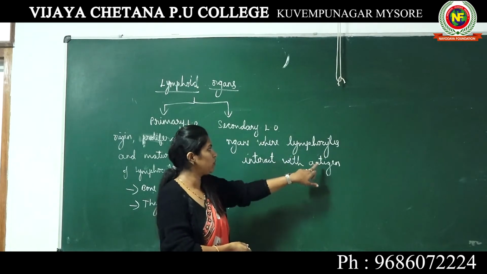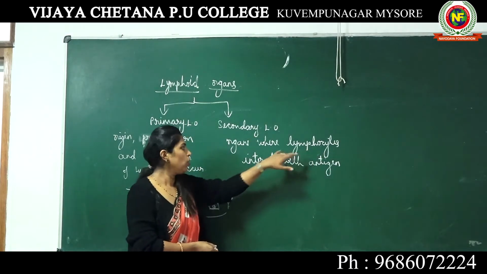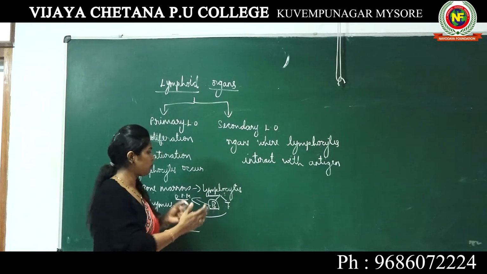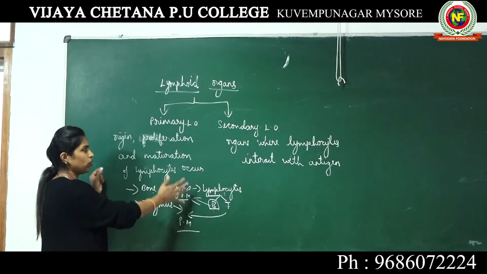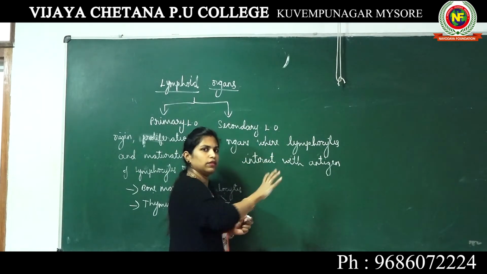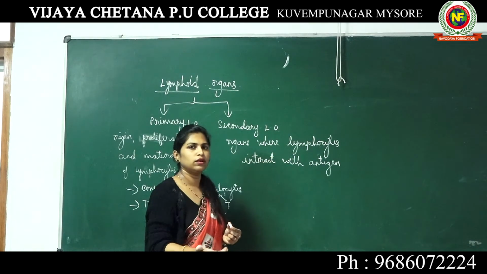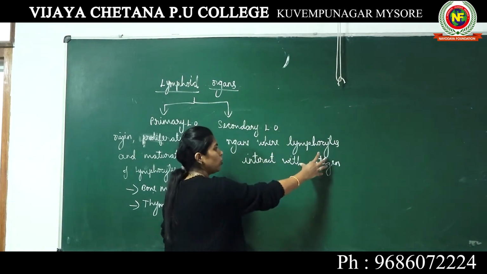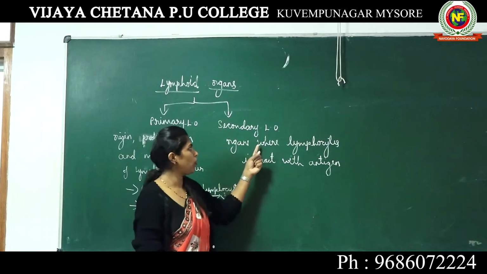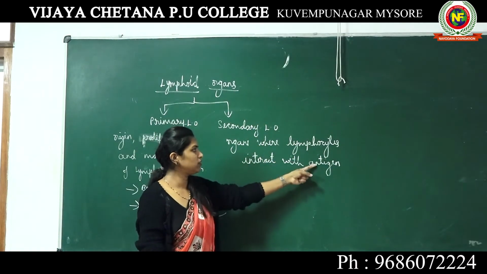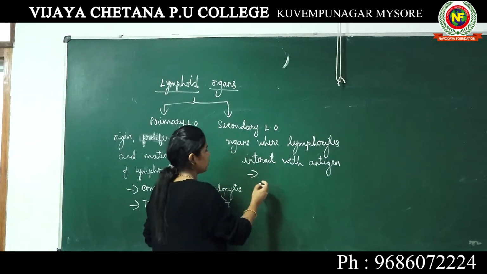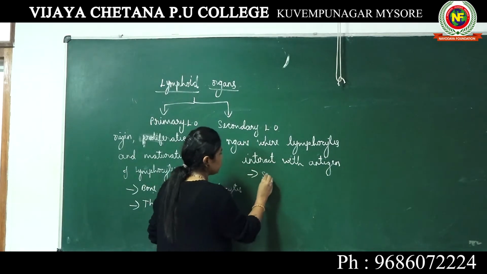This interaction between antigen and lymphocytes occurs in the secondary lymphoid organs. They are produced, proliferated and matured in the primary lymphoid organs, but their function, the actual groundwork, is done along with the antigen in the secondary lymphoid organs. This is the organ where lymphocytes interact with the antigen. So which are the different secondary lymphoid organs? The first one is